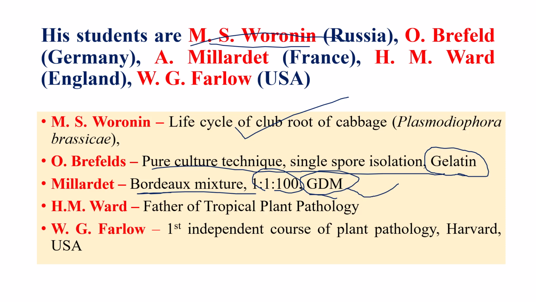Okay. H.M. Ward, father of tropical plant pathology, played a very important role in identifying the reasons behind coffee rust, Hemileia vastatrix, and also worked on identifying the life cycle. Somewhat he has done, but other important contributions were made by other scientists. And W.G. Farlow: the first independent course of plant pathology at Harvard University was started by W.G. Farlow only. These are all students of Anton de Bary.